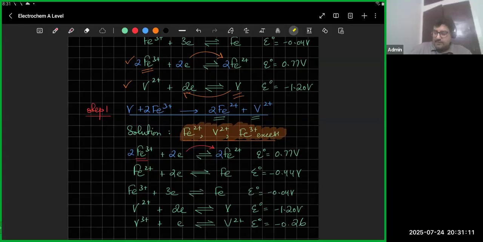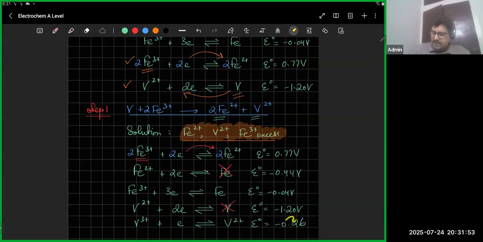And the lower potential loses electrons. At the moment, of course, देखो, lower potential minus 1.2 hai. So this is the one that loses electrons, but it's vanadium that's losing electrons. And we don't really have vanadium over here. So इस वाले को I'm going to cut it out. मतलब vanadium है ही नहीं, तो वो lose कितना करेगा? अच्छा, who's the lowest potential now? It's minus 0.44. Iron is the one that's going to lose electrons, but यहाँ पे reactants में I don't have any iron over here. तो जब वो है ही नहीं, तो वो how would it lose electrons? ठीक है, it's not going to lose electrons because we don't even have iron. ठीक है, तो उसको भी I'm getting rid of that.